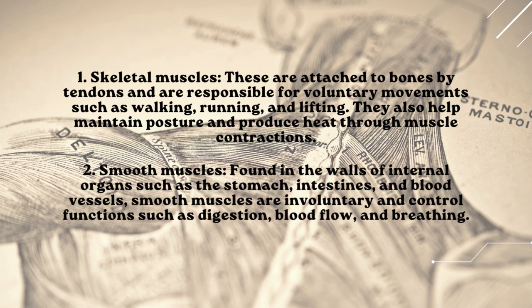2. Smooth muscles. Found in the walls of internal organs such as the stomach, intestines, and blood vessels, smooth muscles are involuntary and control functions such as digestion, blood flow, and breathing.